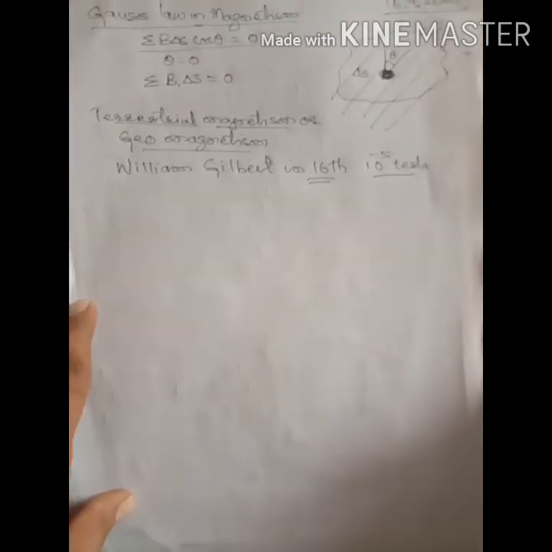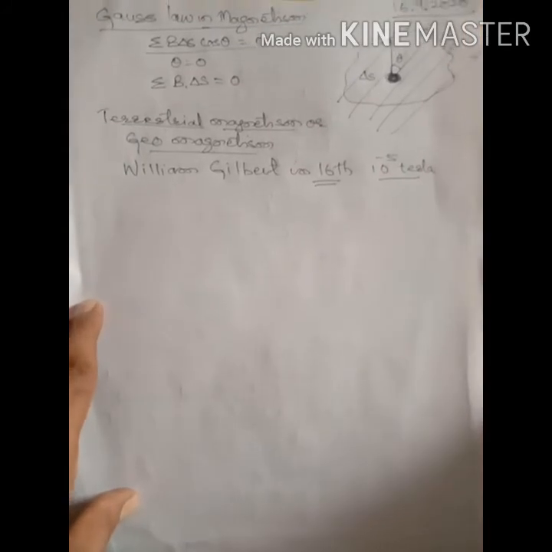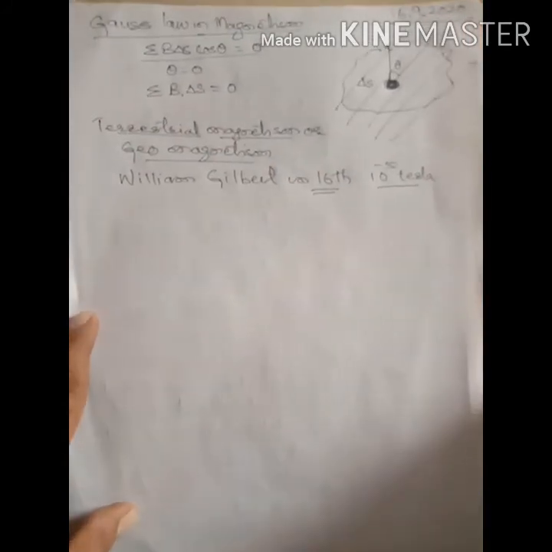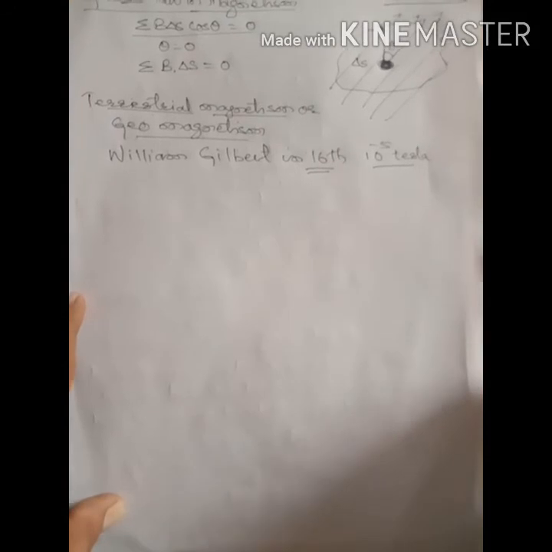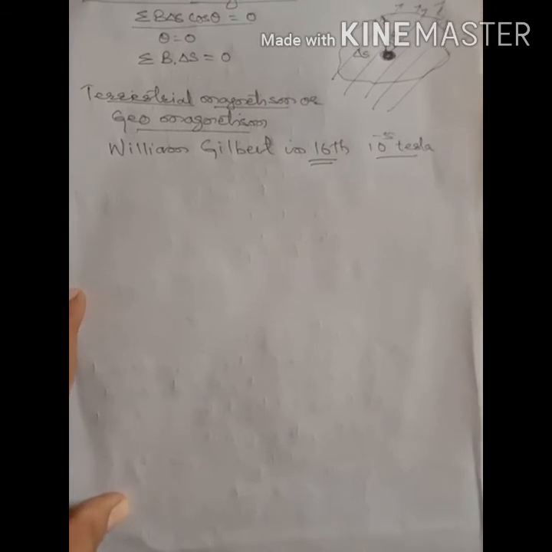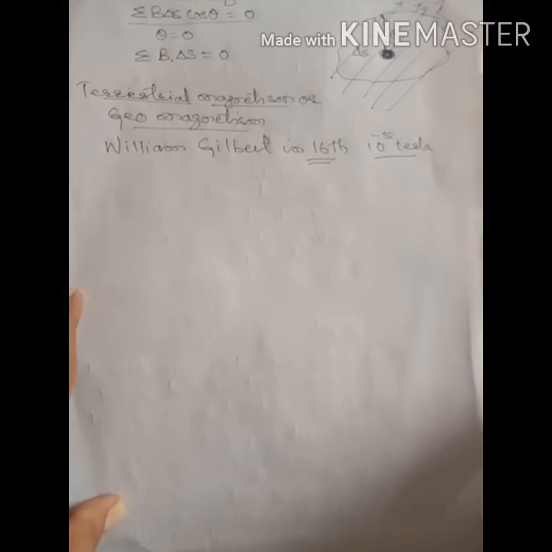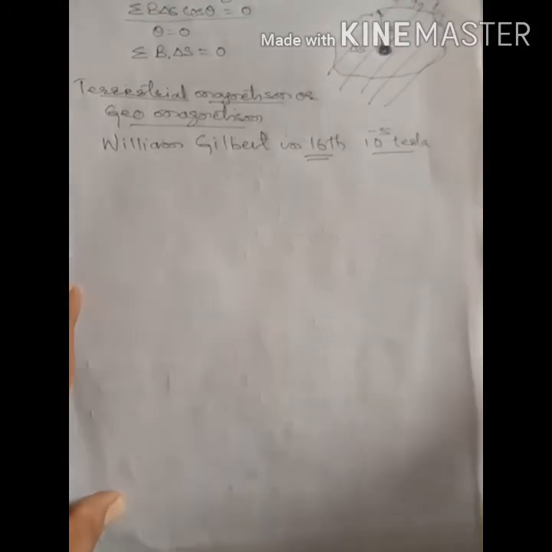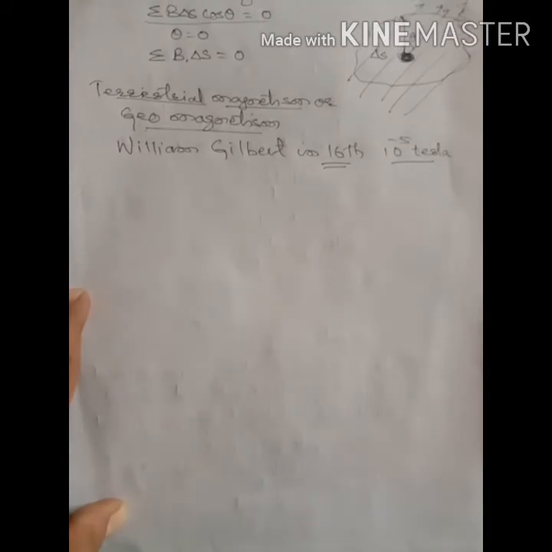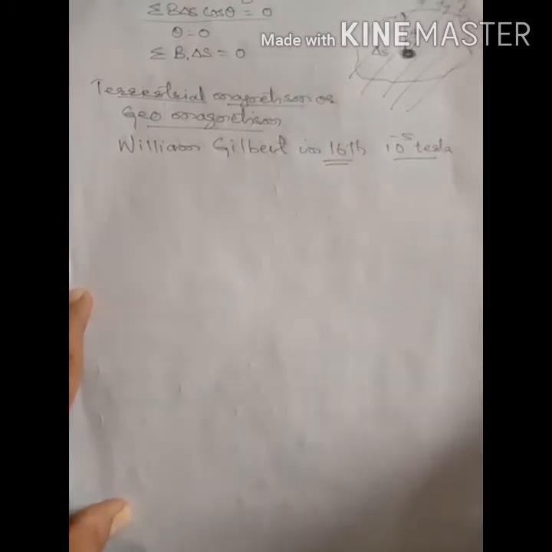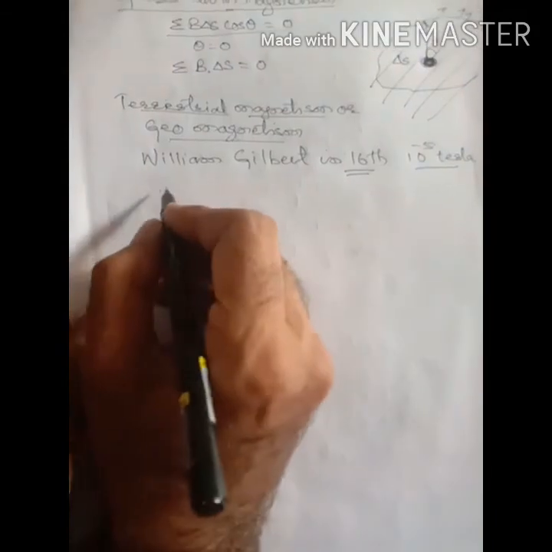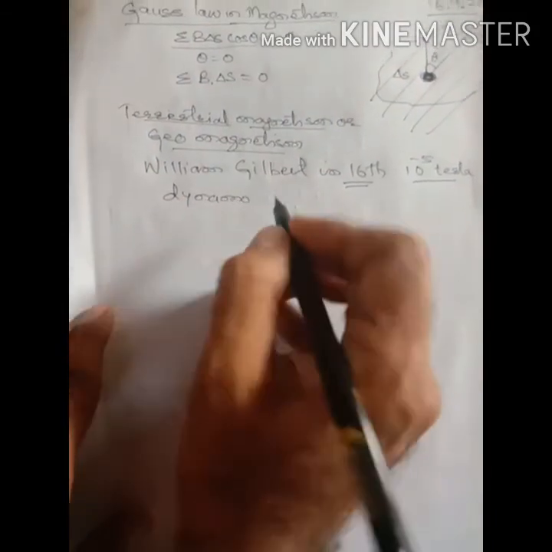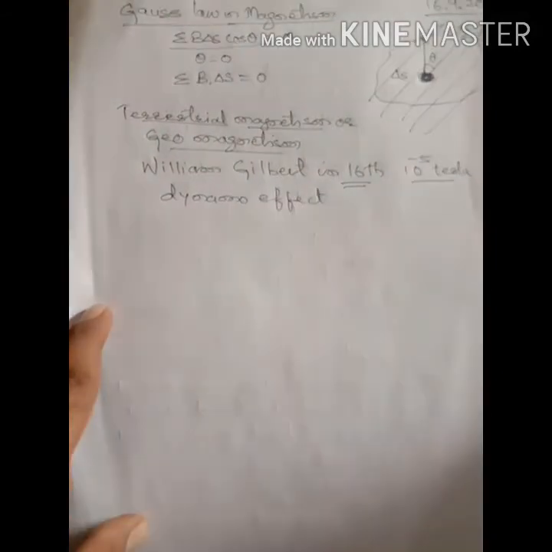It was given that Earth's magnetism is of the order of 10 to the power of -5 Tesla, and this magnetic field arises due to electrical currents. Okay, it is due to the electrical currents arising due to the motion of the metallic fluid in the outer core of the Earth. The molten metal in the outer core of the Earth keeps moving around, and because of this motion these electrical currents are formed, and this is called the dynamo effect. What is it named? Dynamo effect.